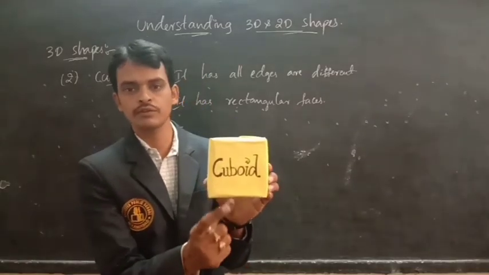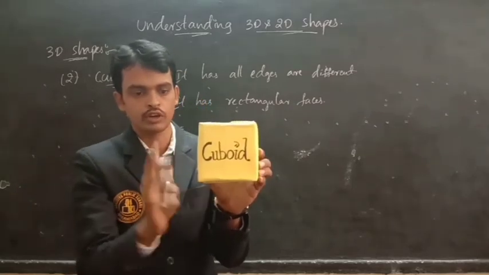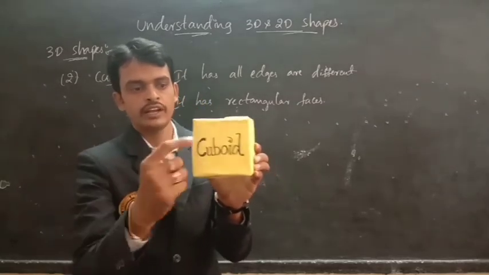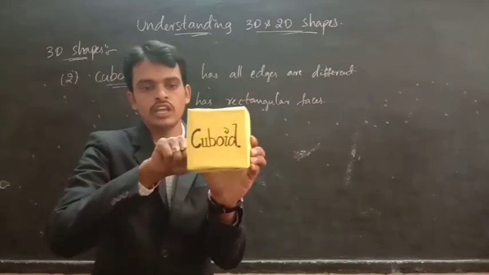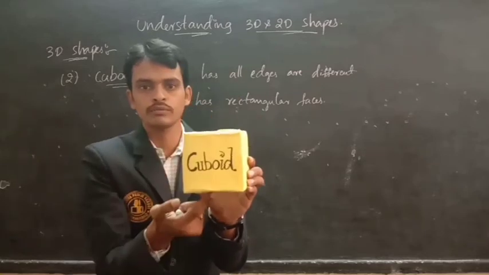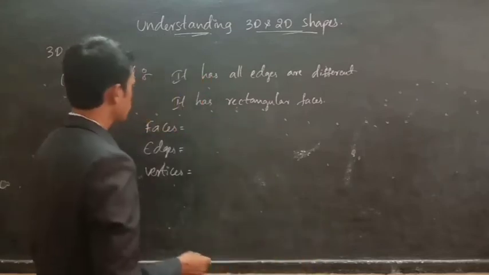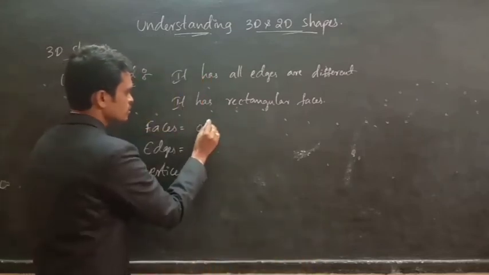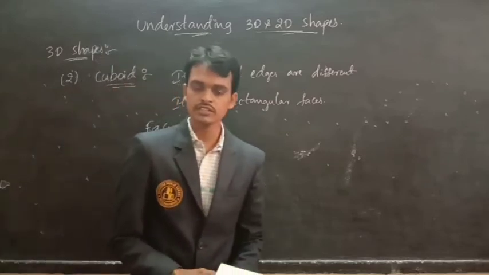So here, look at the diagram. How many faces do we have to identify? Top and bottom, two faces. And lateral, 1, 2, 3, 4. Like this 4 faces, and top and bottom 2. Total how many faces? 6 faces. So a cuboid has how many faces? 6 faces.